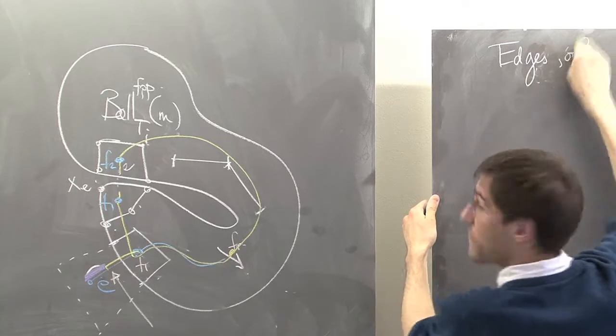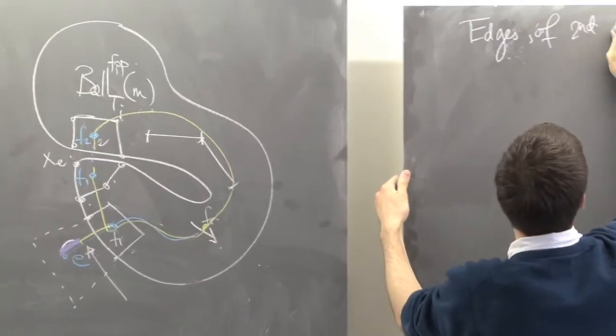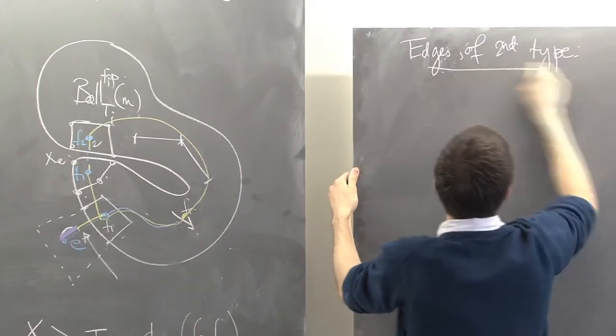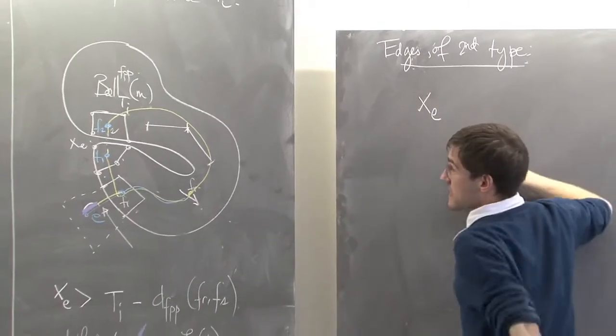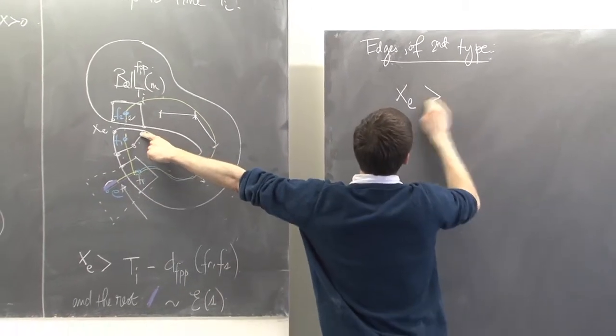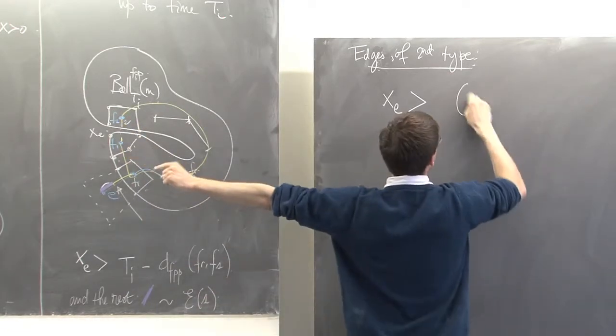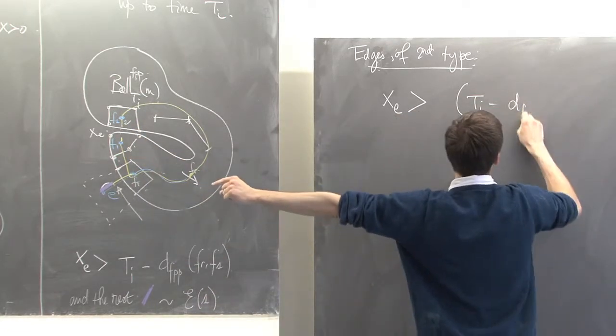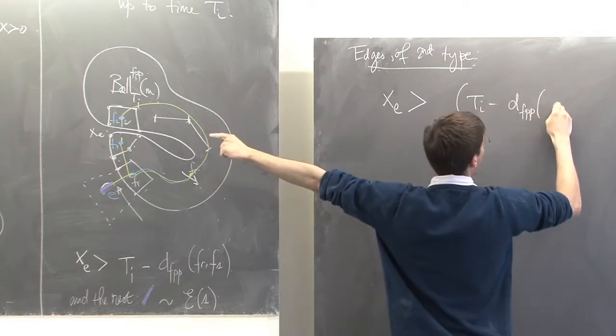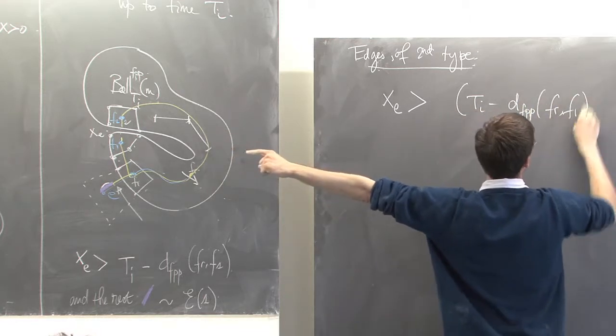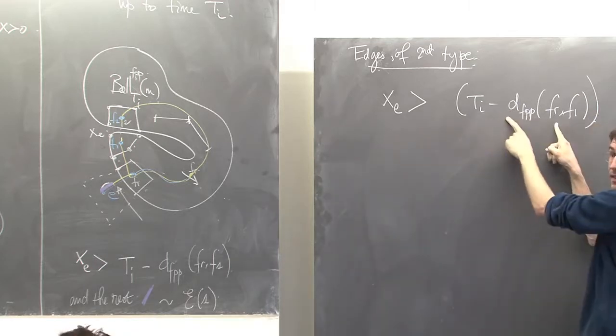So that means that for edges of the second type, the weight xe must be bigger than Ti minus the time it takes to go to face 1. What is this quantity?